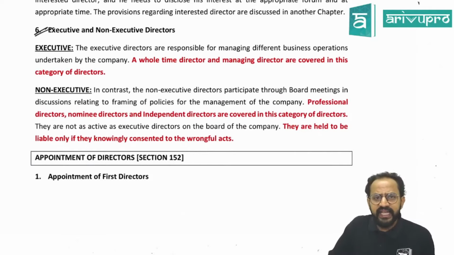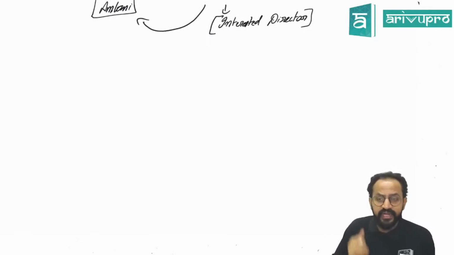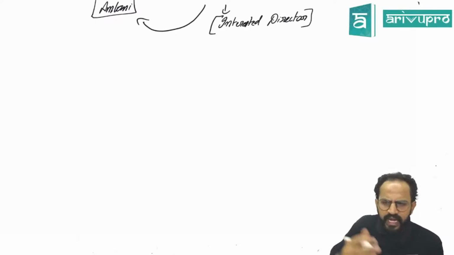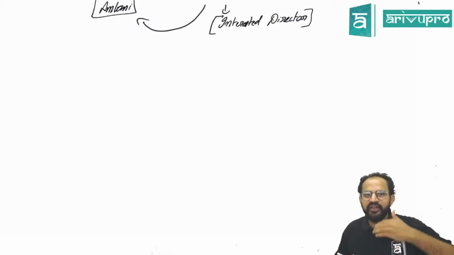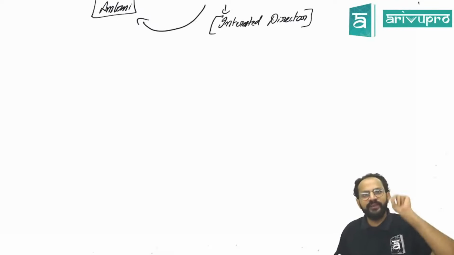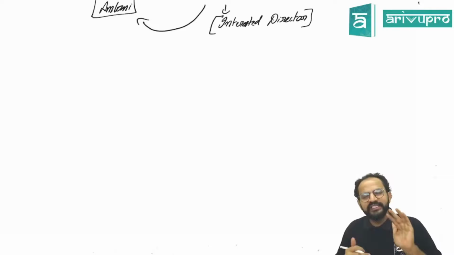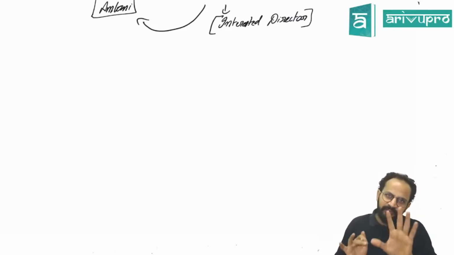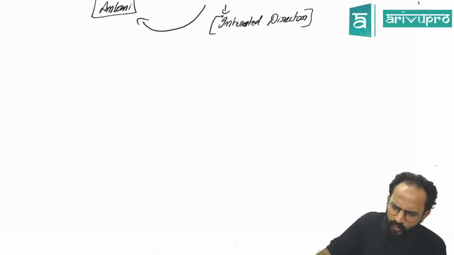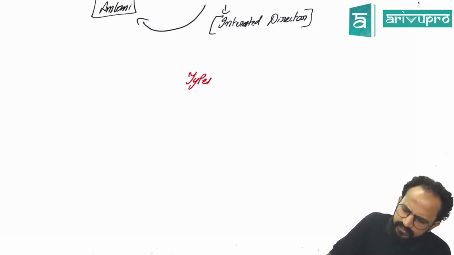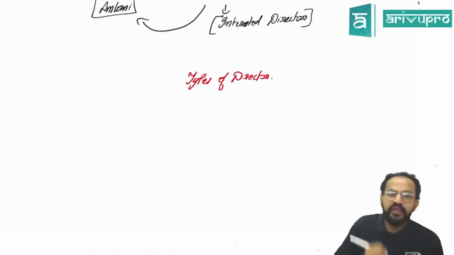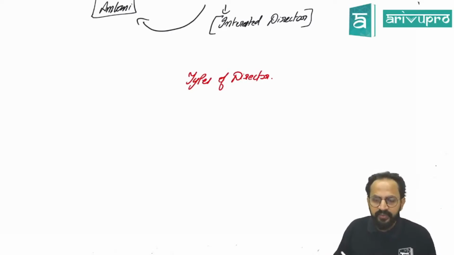Ideally in the Companies Act, there are two types of directors. Ideally it is not given in detail; the Companies Act does not tell you that there are two types of directors, but for our understanding we are just classifying the types of director here. So under the Companies Act, there are two types of director.